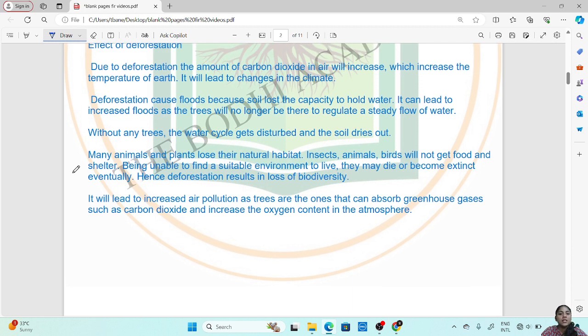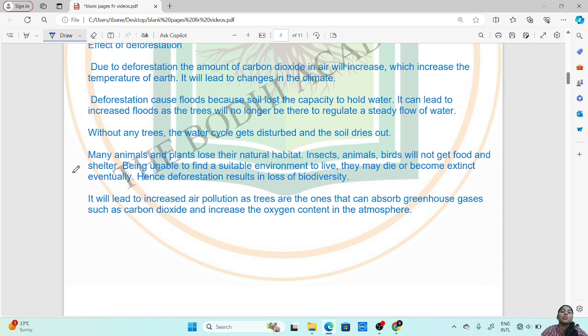Then many animals and plants lose their natural habitat. So of course, when the forests are cut down, there will be no place for the wild animals to take shelter. So insects, animals and birds will not get food and shelter because of this deforestation.